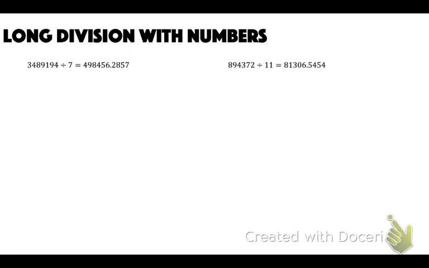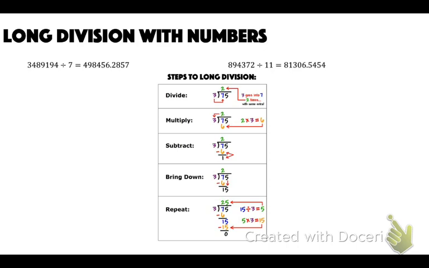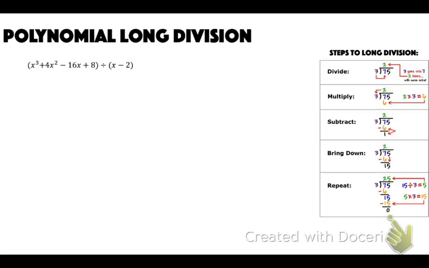Oh, here's another one, but we're not going to do it. That's stupid. Okay, this. So steps to long division. First, you divide, then you multiply, then you subtract, then you bring down, and then you repeat. Okay? So for this one, we're going to start by dividing.